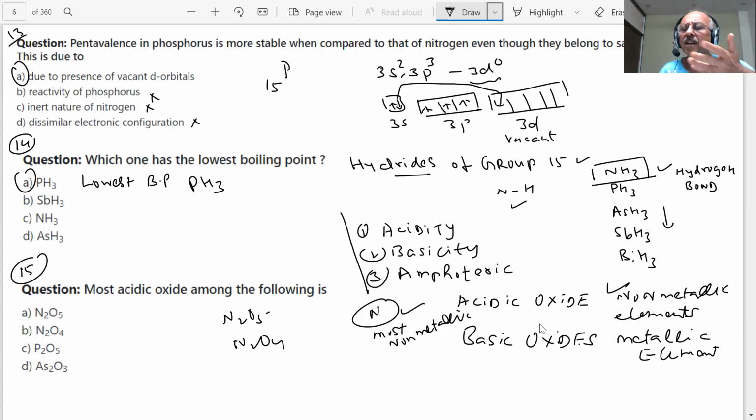If you can explain it, then all questions in the paper are right. And how can you explain it if you don't understand? That is our point. Here we are trying to decode everything and explain each and every word, so that you can understand what inorganic chemistry is all about.